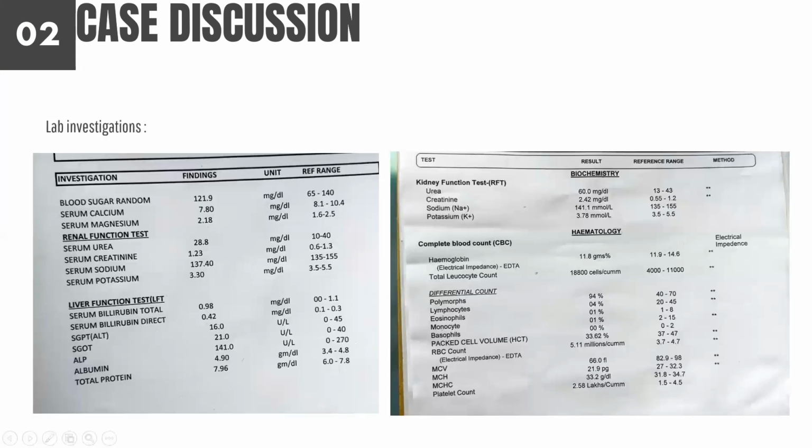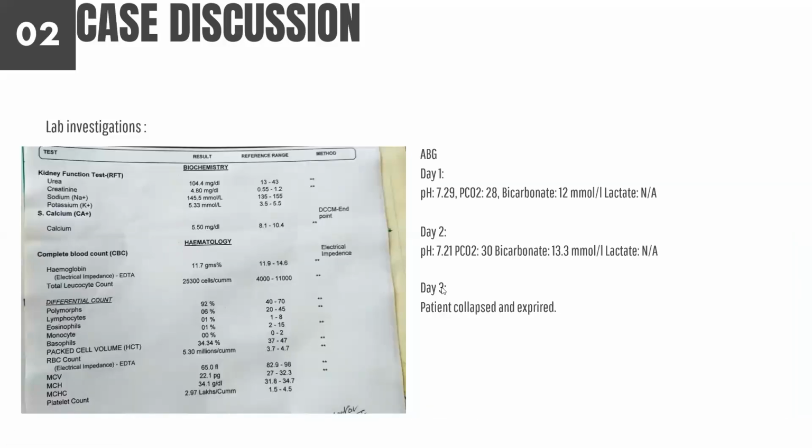So these are the lab investigations, as we can see. This is the first day of the investigation. RFT is normal, LFT is normal. Other tests are also fairly normal. This is the second day. The second picture is of the second day investigation, where we can see that the RFT is deranged. Her urea is 60, her creatinine is 2.42, and sodium and potassium are normal. This is after 24 hours. This is the third day investigation of the patient, where we can see the urea and creatinine deteriorating even more. Even calcium was extremely low in this patient.